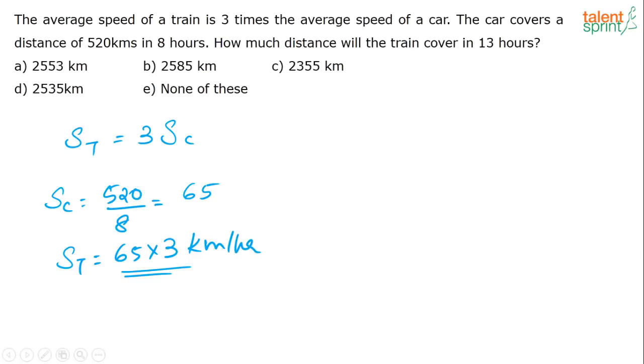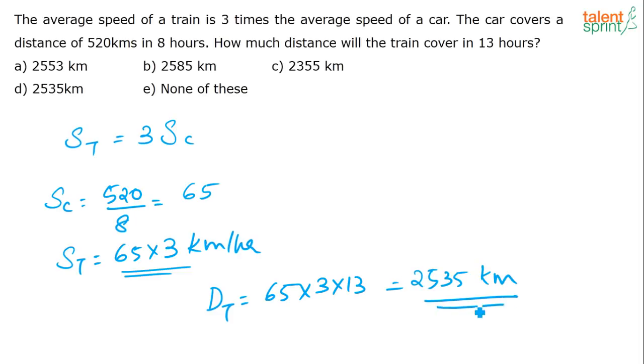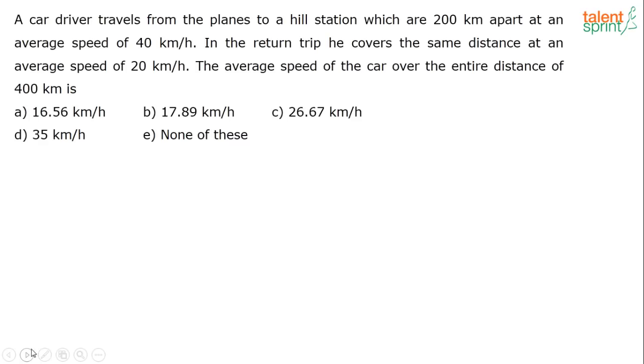Now what are they asking? How much distance will the train cover in 13 hours? So in 13 hours, how much distance will the train cover? 65 into 3 into 13. Correct. And when you solve that, you get the answer as 2535 kilometers. See, as I said, in time and distance questions, always look at the units of the given variables. Here it is the same, so we needn't make any conversions, and when you solve, you get the answer as option D, that is 2535. Now next question.